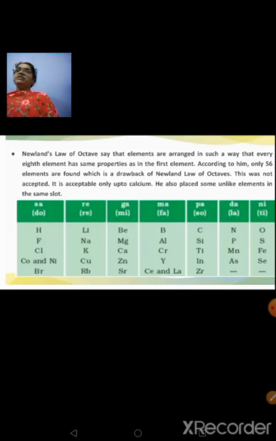For example, cobalt and nickel, two elements were placed together under hydrogen, fluorine, chlorine. This hydrogen, fluorine, chlorine are totally different in their properties when compared to the property of cobalt and nickel. So these were the limitations because of which this table was not brought into practice.